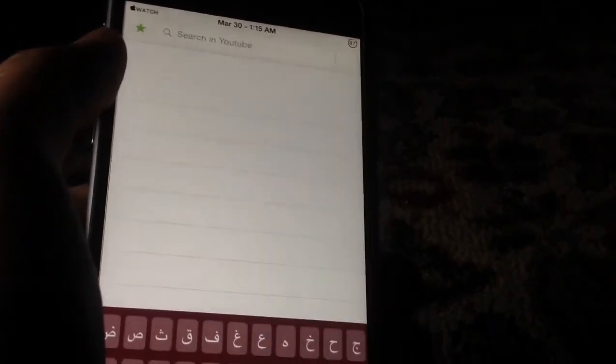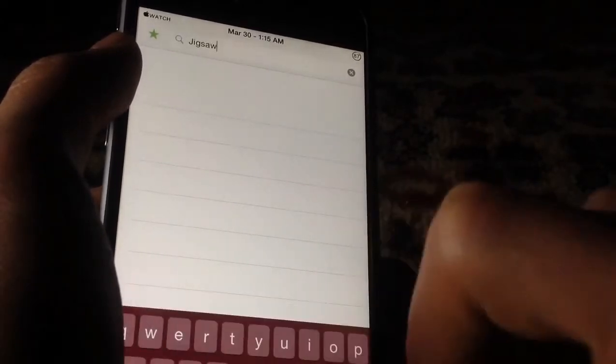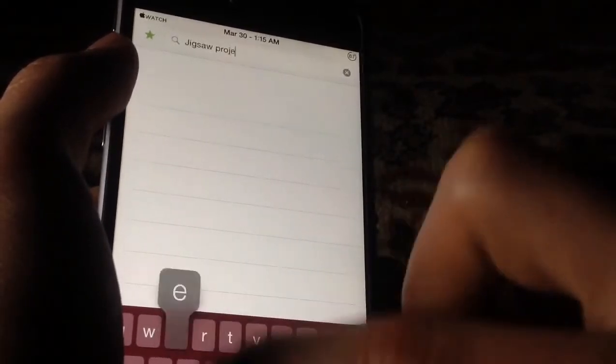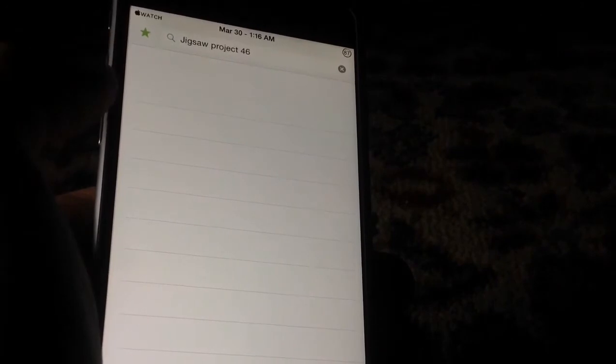So basically, down here you'll find 4 tabs with search, converter, music, and news, and up here you find a search bar where you can search YouTube. So let me search real quick for a song that I want. So I'm going to search for Jigsaw by Project 46, and for some reason I cannot find this on the iTunes store, and yeah, it's really bothering because this song is amazing. It's a track, actually it's not a song, because it doesn't have actual words inside it. So if you start searching right here, oops, I don't have Wi-Fi enabled.